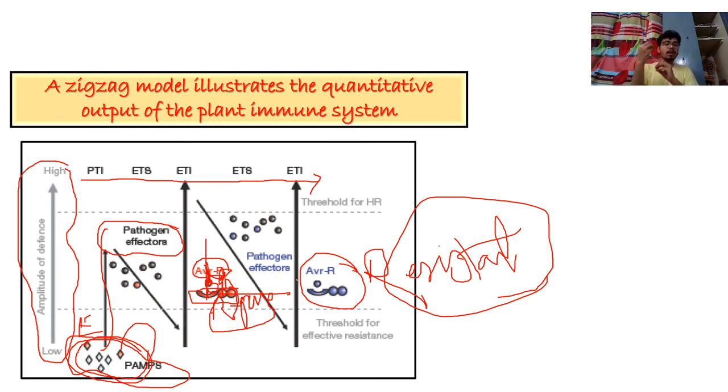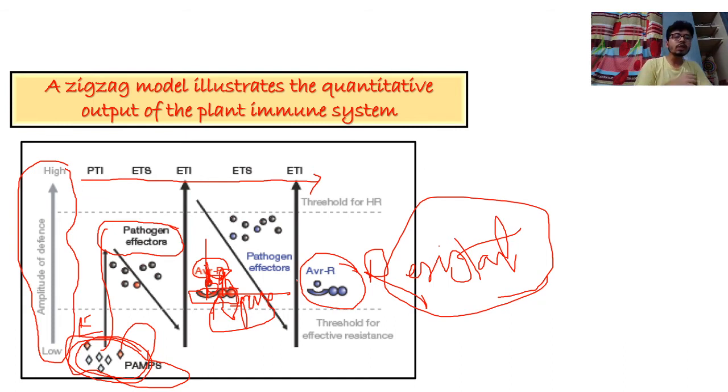So plant का भी इम्यून सिस्टम इंप्रूव कर रहा है और पैथोजन भी अपने आप को इंप्रूव करता जा रहा है. So this R-Avr combination can give rise to a resistant plant. सो अक्सर आप देखते हैं प्लांट ब्रीडर्स, जो खासकर पैथोलॉजी फील्ड से होते हैं, what they are doing, they are taking the most resistant variety and the most susceptible variety, and they are just crossing one another and then trying to make a more efficient cultivar.